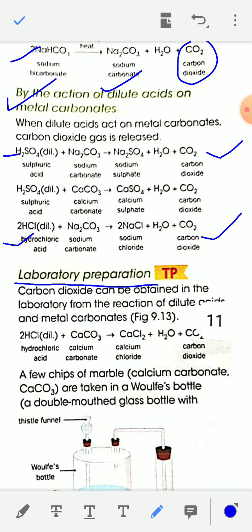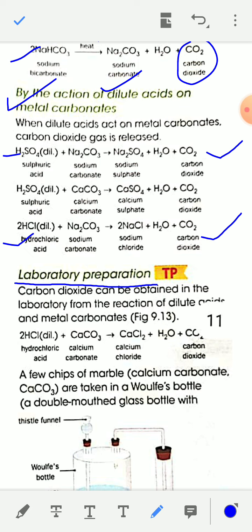So carbon dioxide gas can be obtained in the laboratory from the reaction of dilute acid like dilute hydrochloric acid on metal carbonate like calcium carbonate.